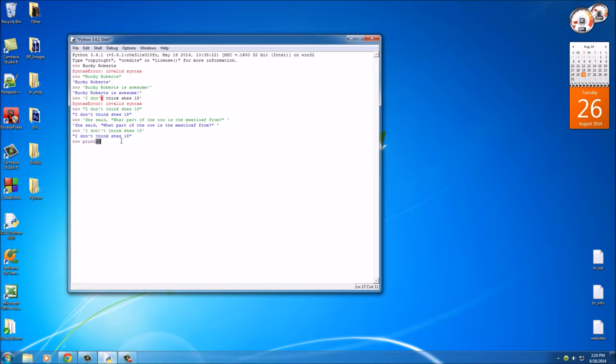So type print, and that means print stuff out on the screen, and now put two little parentheses. In between the parentheses, write any string that you want. So, hey now brown cow. This is actually how we're going to be printing stuff out on the screen whenever we make a full piece of software. So hit enter.